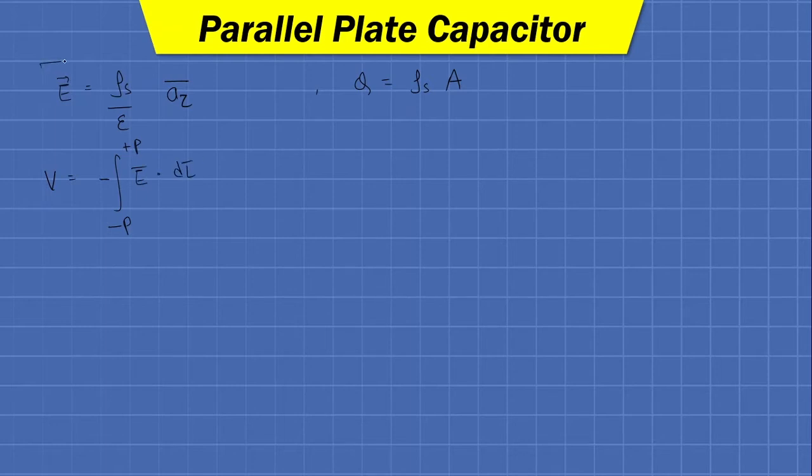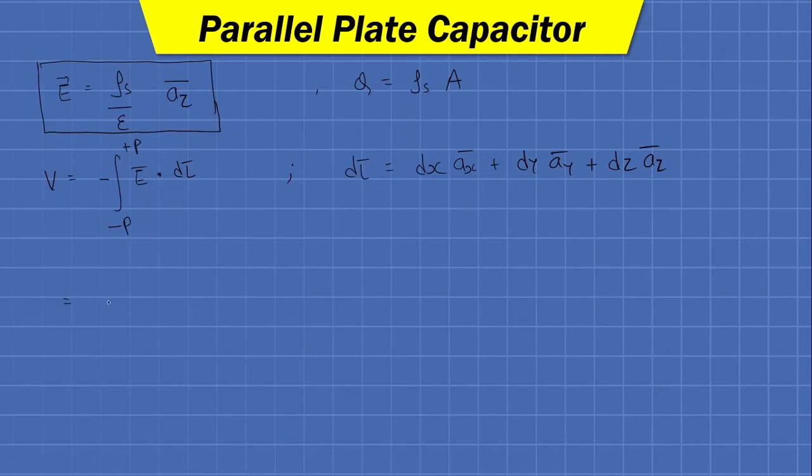Now we have the value of E bar. In the Cartesian coordinate system, dl bar is defined as dx ax bar plus dy ay bar plus dz az bar. We know that after the dot product, az bar dot ax bar and az bar dot ay bar both will be 0. The only thing remaining will be az bar dot az bar, which is 1.